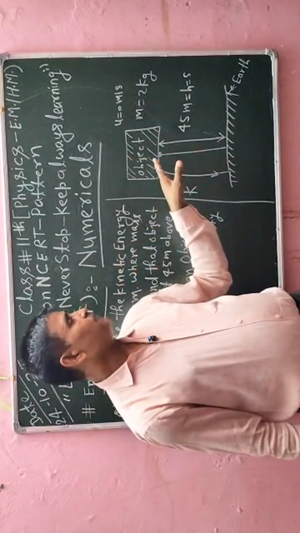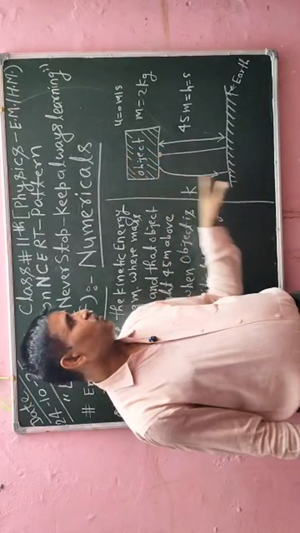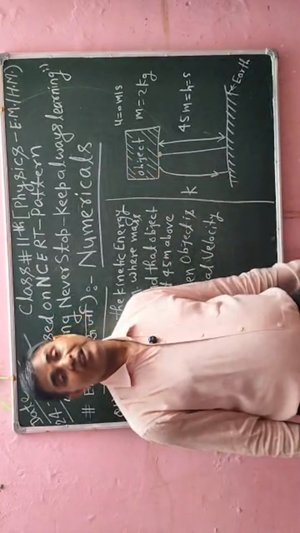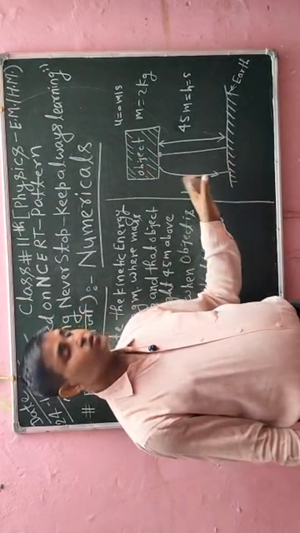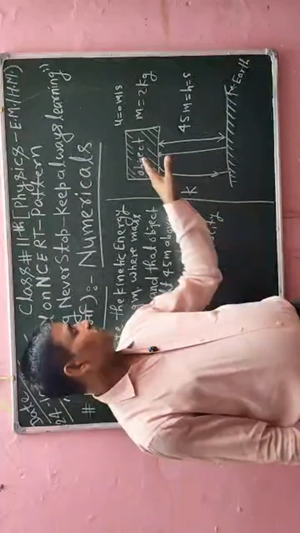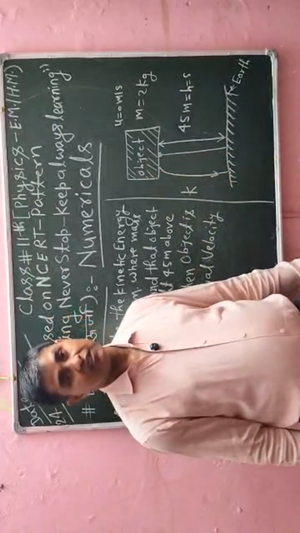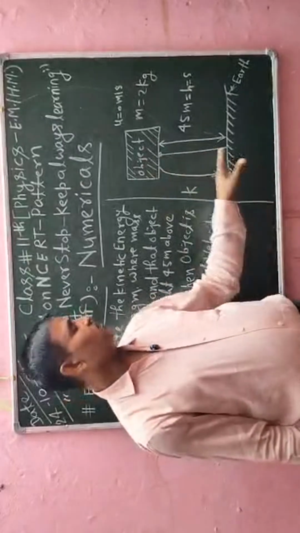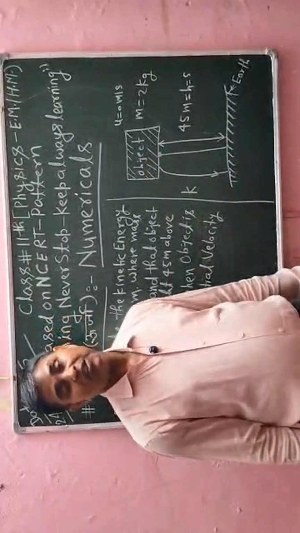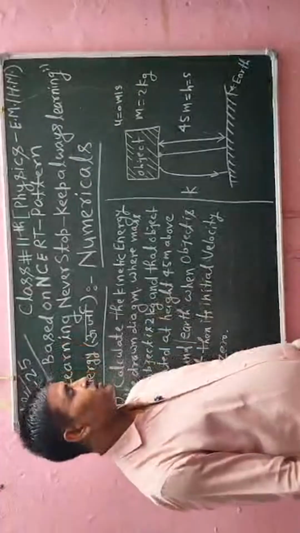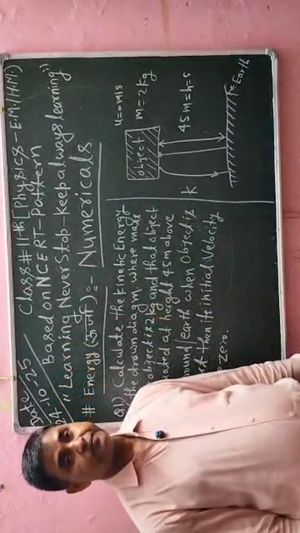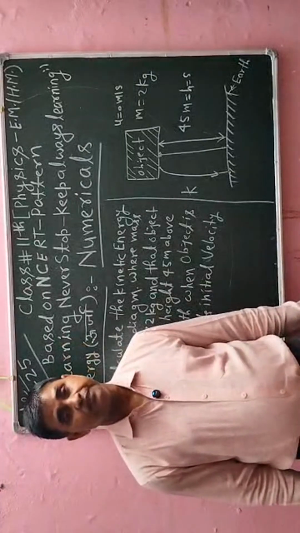Now after some time, due to some reason, this object is falling down, so it will have a velocity, and due to that velocity, that object will move from the top of the tower to the earth, that is the ground, the bottom of the tower. So what will be the kinetic energy of that object? We have to calculate that. Okay, now I know according to energy.